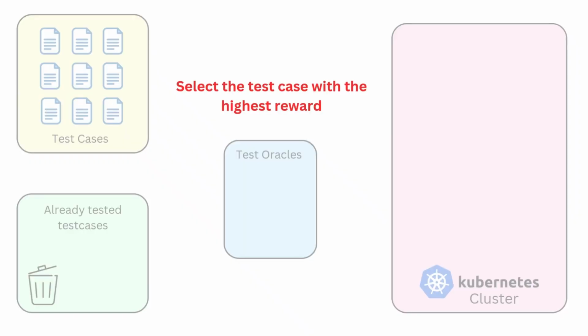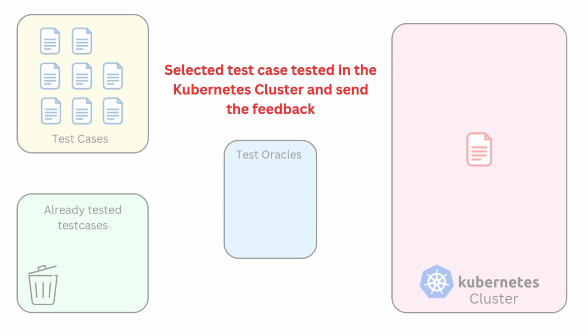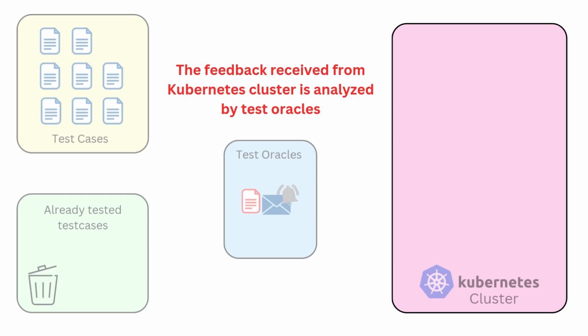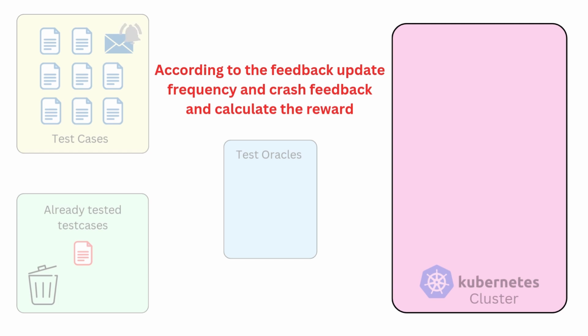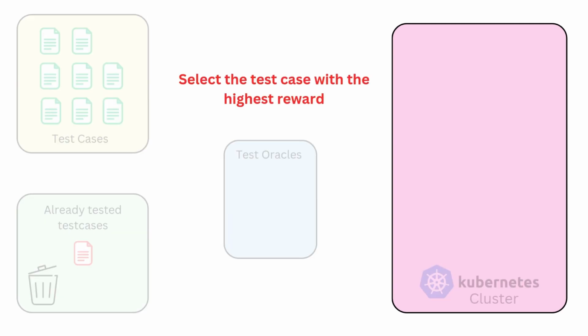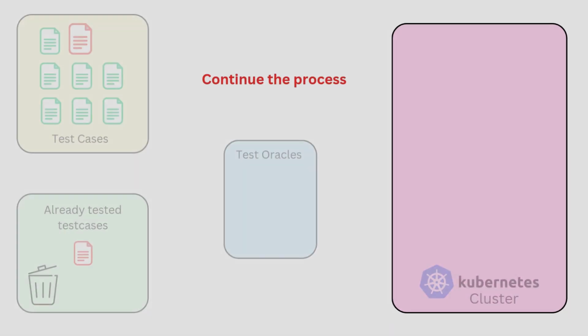First, we select the test case with the highest reward. Then we test it on the Kubernetes cluster. After testing, we get feedback from the cluster. The oracles analyze this feedback. Using the feedback, we calculate the reward based on update frequency and crash feedback. Then again, we pick the test case with the highest reward. This process keeps repeating. That's how Acto Boost works to find bugs effectively.